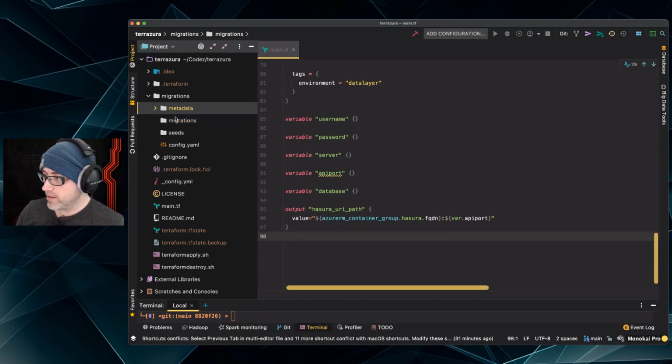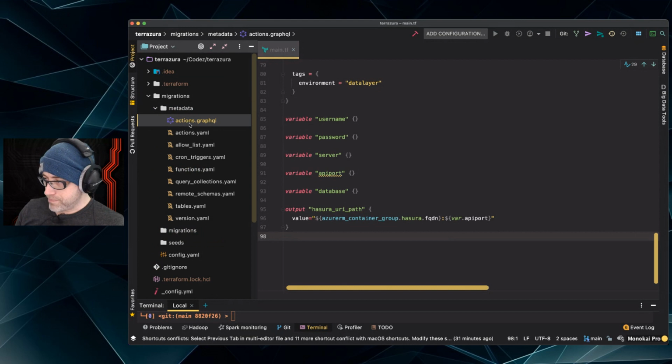We'll talk about that more in a minute. Metadata. This is pertinent to the Hasura server itself because it can connect to remote GraphQL endpoints. It can connect to other sources and have relationships drawn between the data that's available there and the data that's in your database. So there's more relationships and more connectivity between data that the database itself, the Postgres server, would not store.